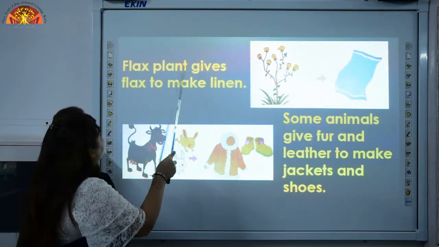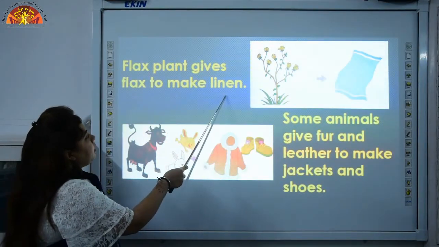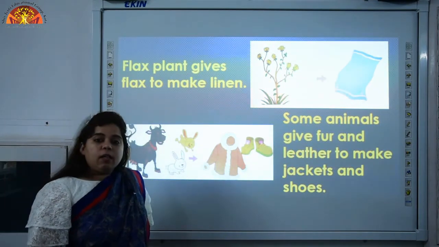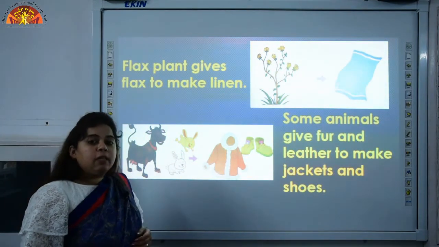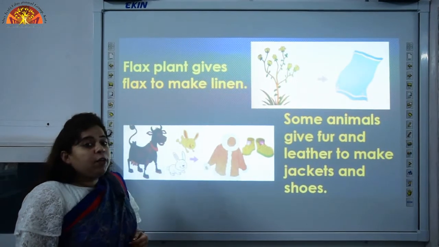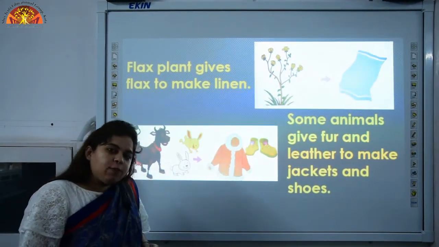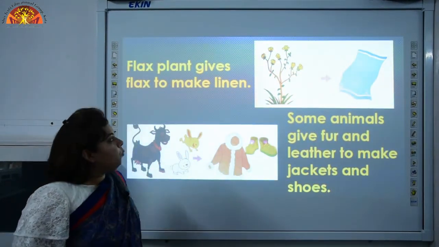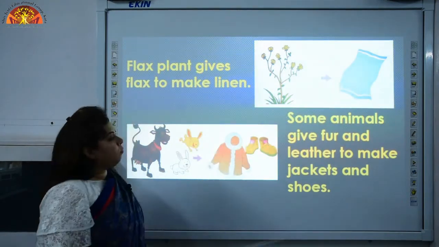Flax plant gives flax to make linen. Okay. How do we make linen? We make linen from flax. And from where do we get flax? We get flax from the flax plant. You can see it in this picture also.